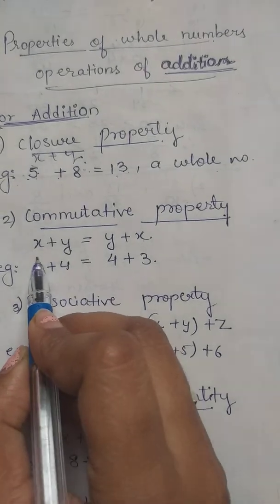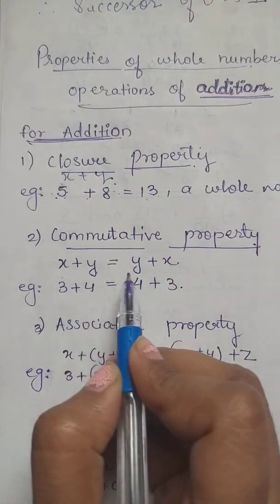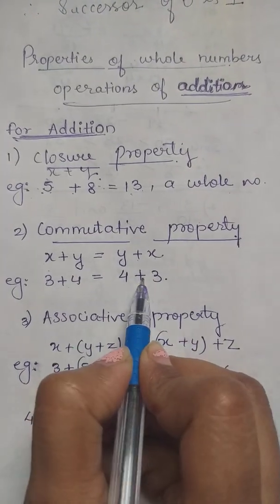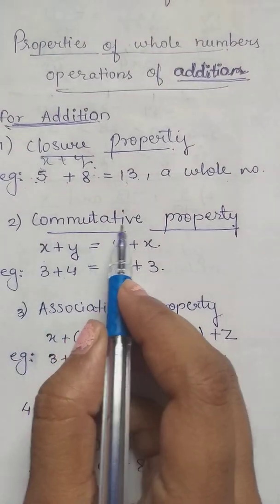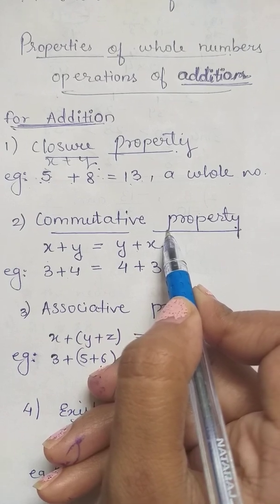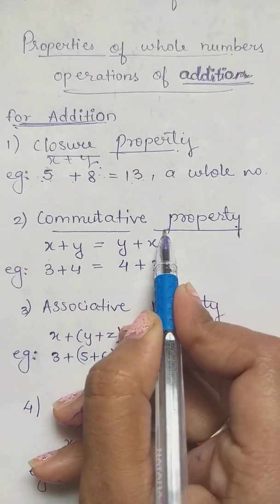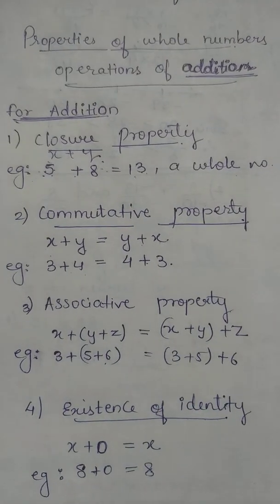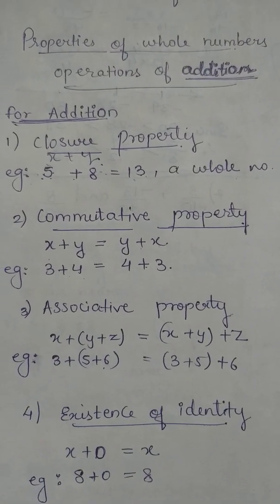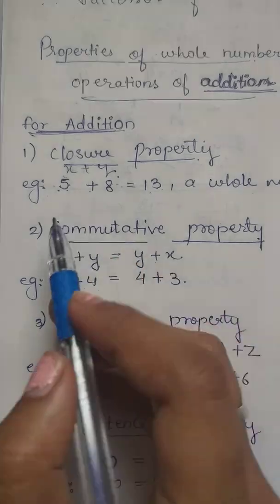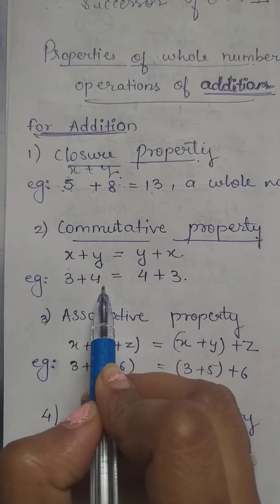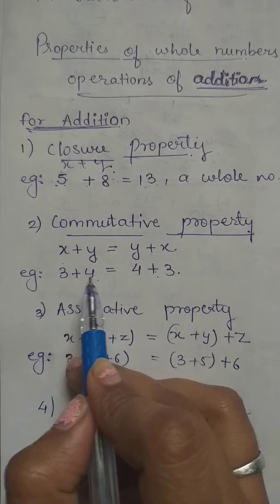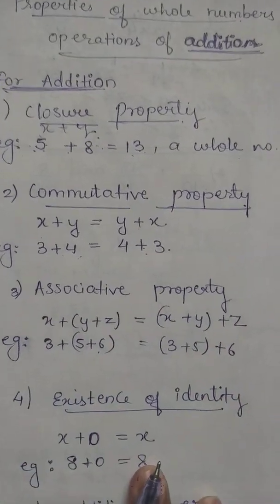I have changed their order, but their sum will always remain the same according to the commutative property of addition of whole numbers. For example, 3 plus 4 is equal to 4 plus 3. I have changed their order, but the answer remains the same.